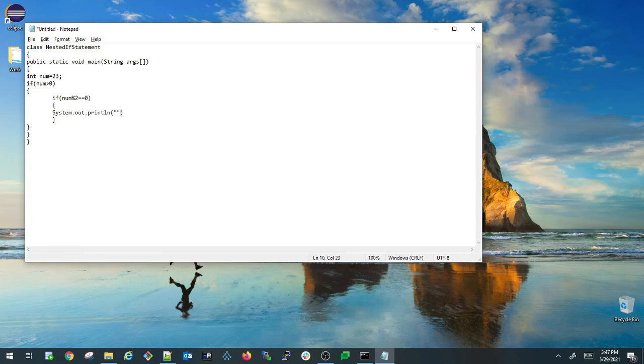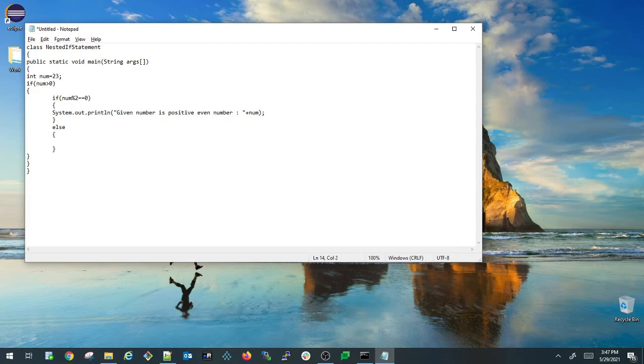and I'm saying, given number is positive even number. I'm just printing the same number here, num, and I'm just putting a semicolon. And also here I'm directly writing else, and I'm closing the else block.